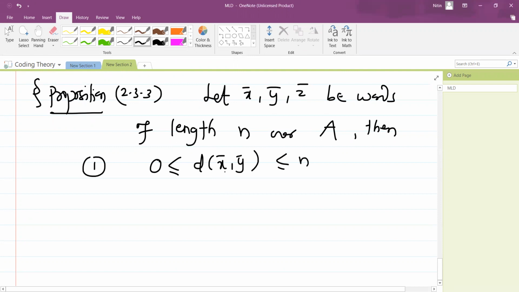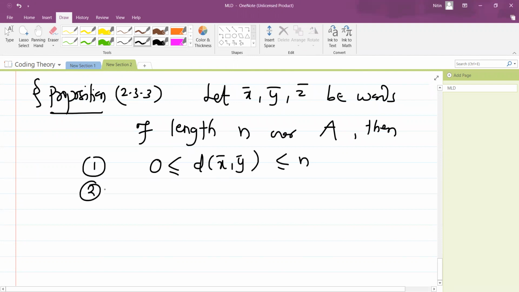For example, if I take x bar as the n-tuple 1 1 1 1, and y bar as the n-tuple 0 0 0 0, they will differ at each position. So at the most the distance between two words is n.